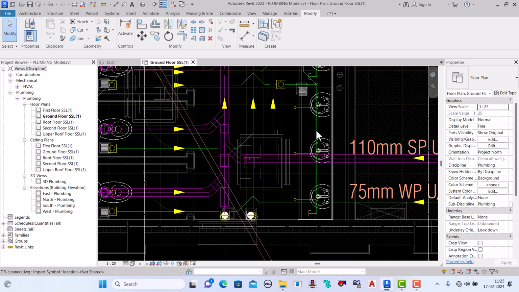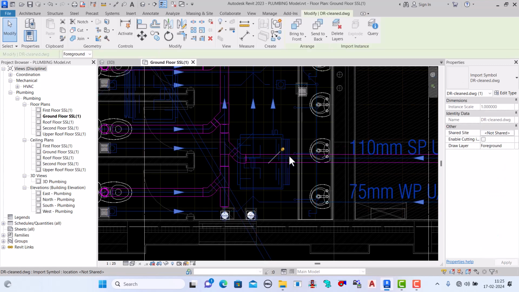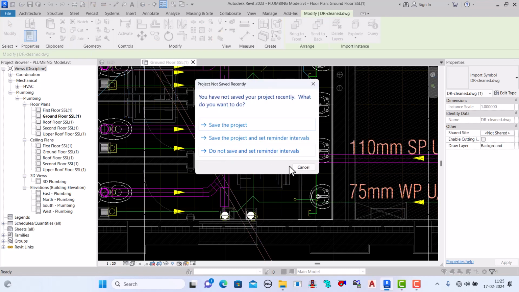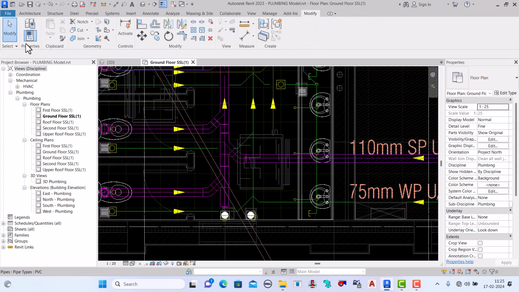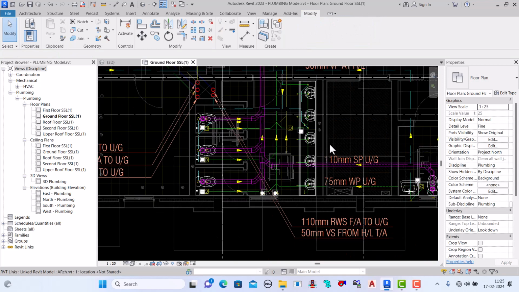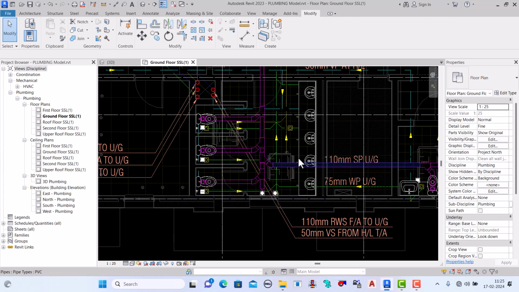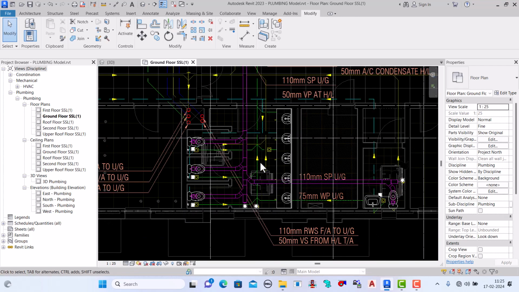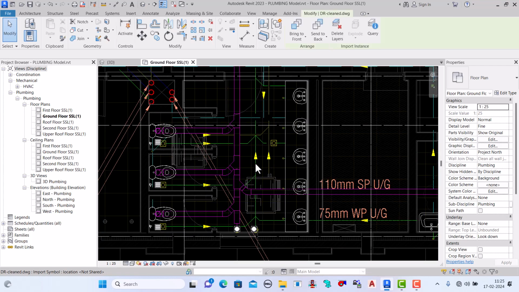So we will select the AutoCAD layout and make it background. Now it is on background.